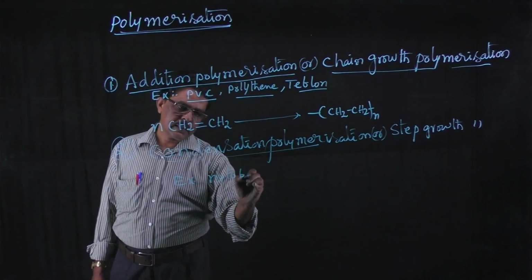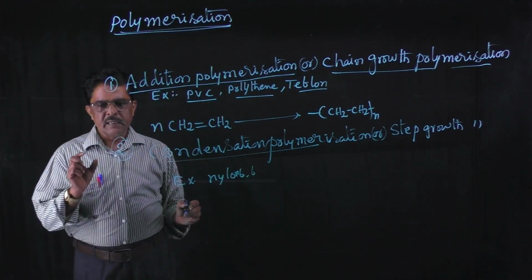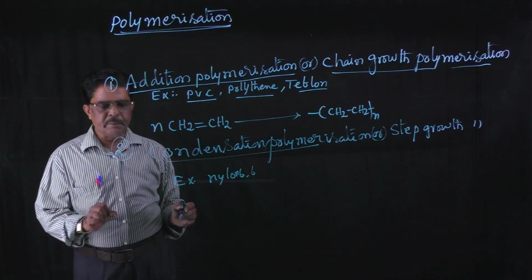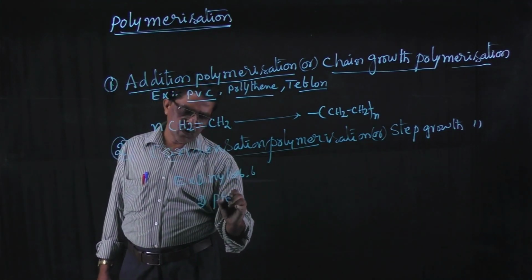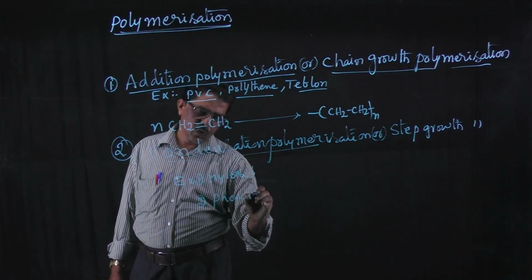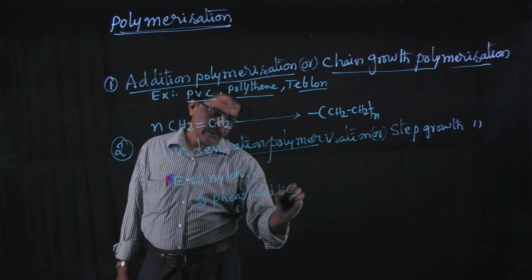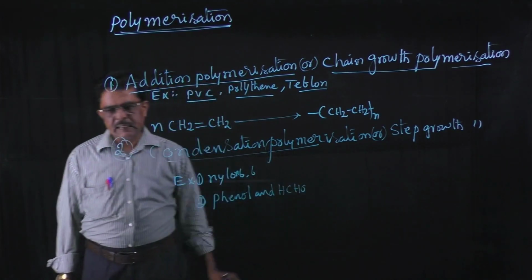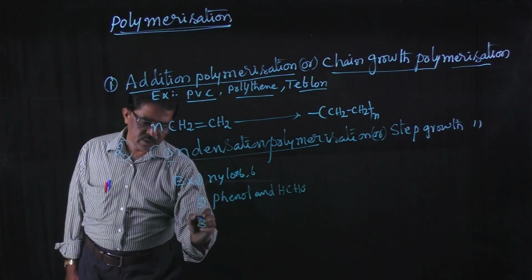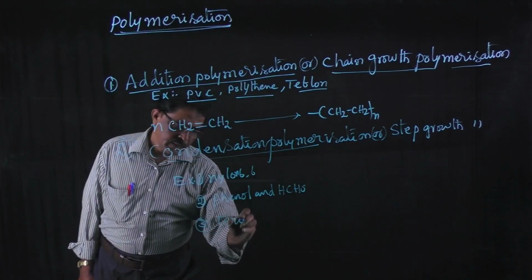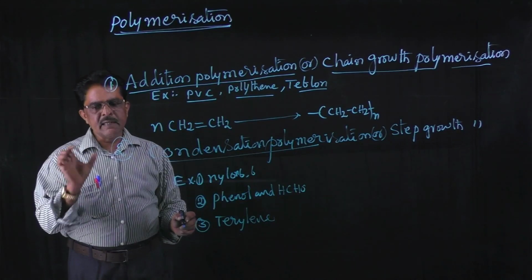Nylon 66 is formed by condensation of hexamethylene diamine and adipic acid. That is the first example. Second one is phenol and formaldehyde resin. This is also an example of condensation polymerization, in which water is eliminated. Third one is terylene. Terylene is the polymer of ethylene glycol and terephthalic acid.